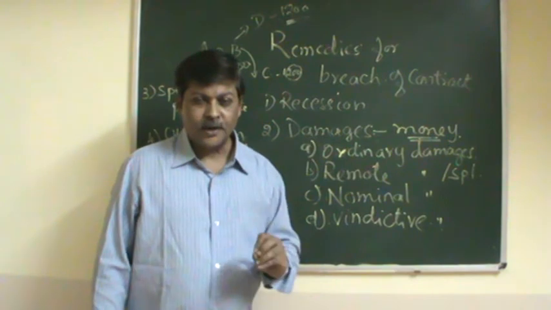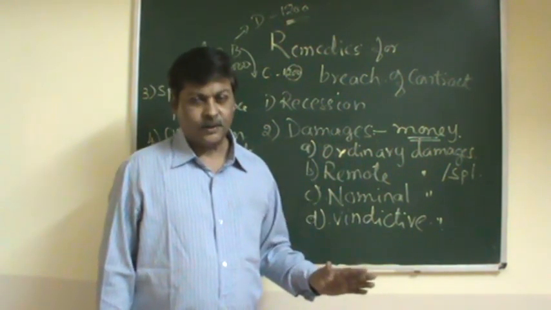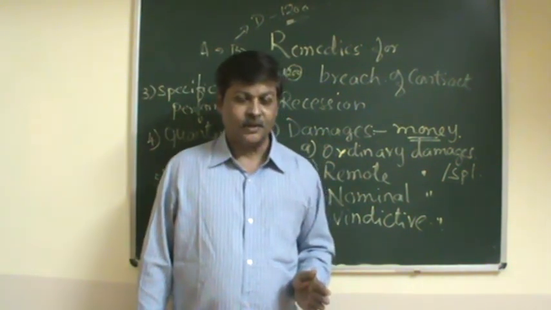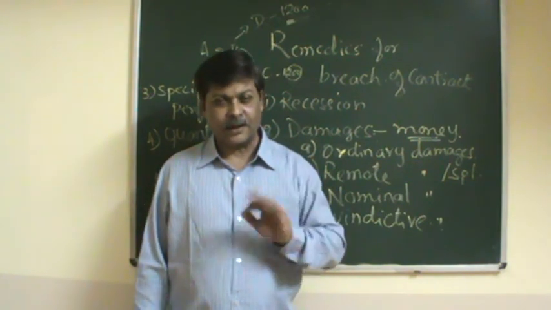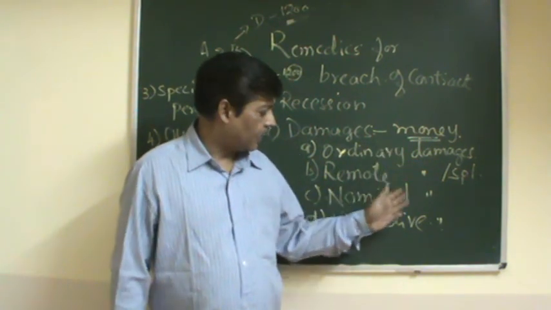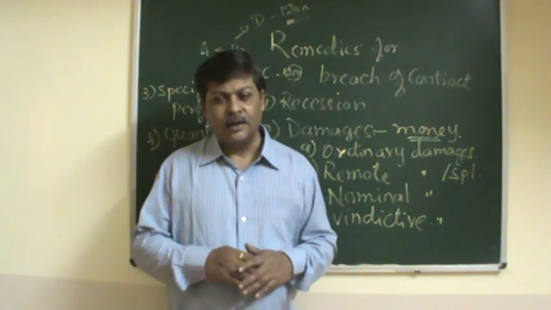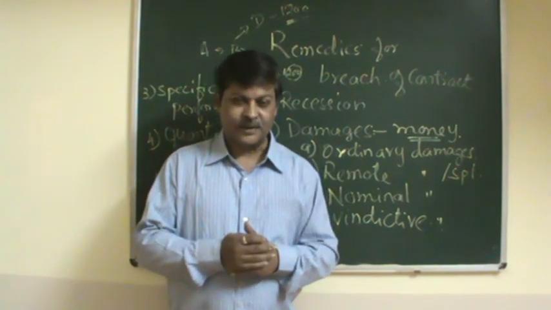The most common type of remedy is the claim for damages. This is how you should conclude your answer. These are the damages that can be claimed, like ordinary, remote, nominal and vindictive, which we have studied, and the other remedies that are there. So in the conclusion you have to make this.